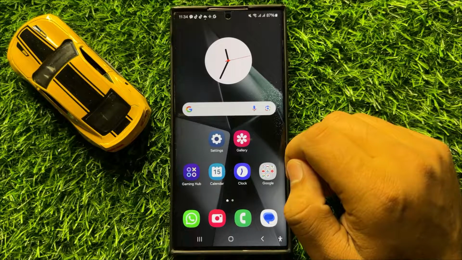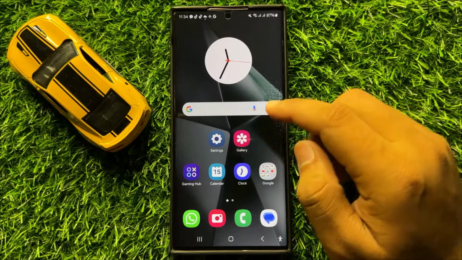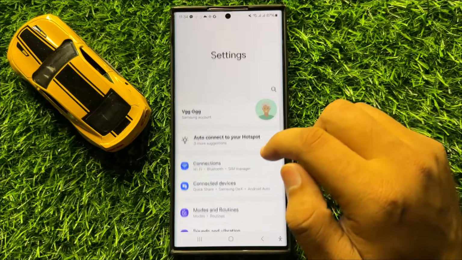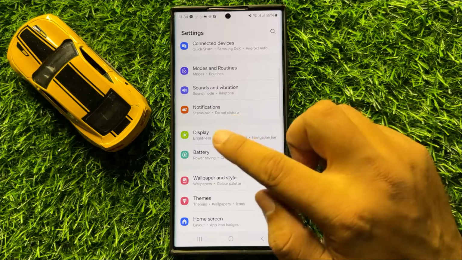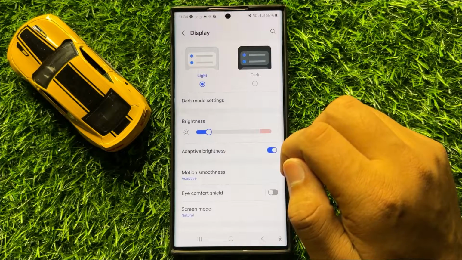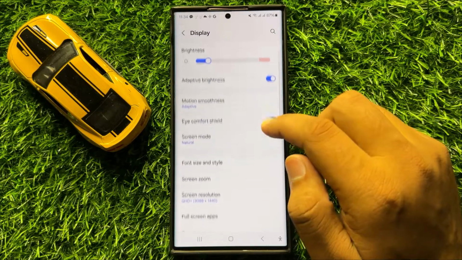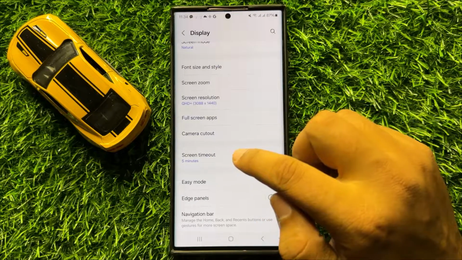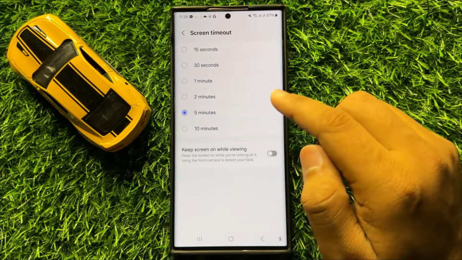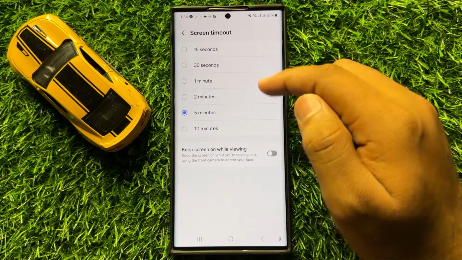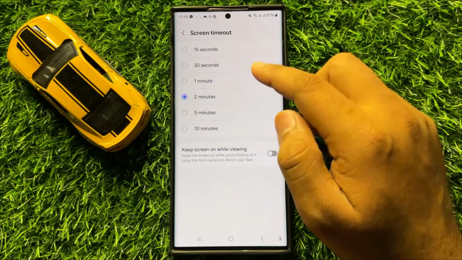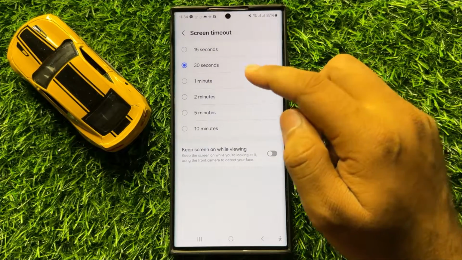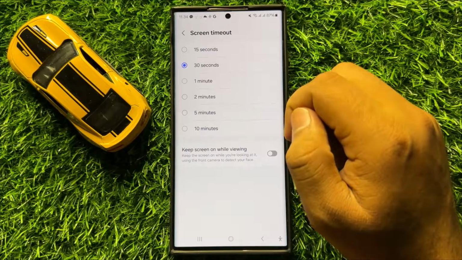So to fix this issue, first of all open settings. Now in settings, scroll down and here click on display. Now in display, scroll down and here you will see a screen timeout option. So from here try changing your screen timeout. If you are using 15 seconds, then use 30 seconds and check if it starts working or not.